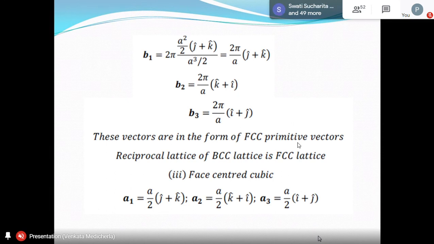Now let us start with the face-centered cubic lattice. What are the primitive lattice vectors we have for face-centered cubic? For face-centered cubic, the primitive lattice vectors are A1 equal to A by 2 into J plus K.